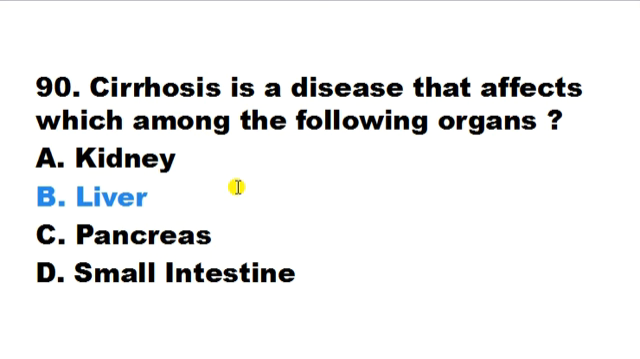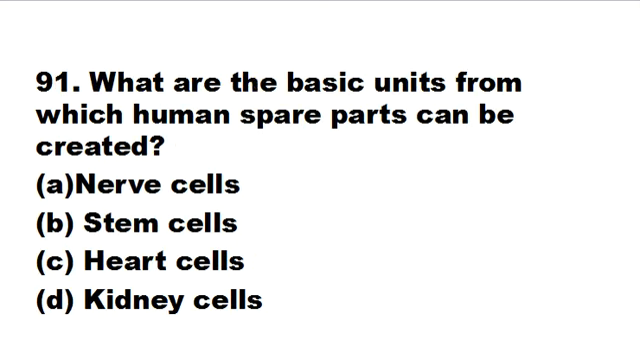What are the basic units from which human spare parts can be created? Nerve cells, stem cells, heart cells, kidney cells. Which basic units and cells in our body can create human organs? Our human organs can be created by these cells. So the correct answer would be stem cells.